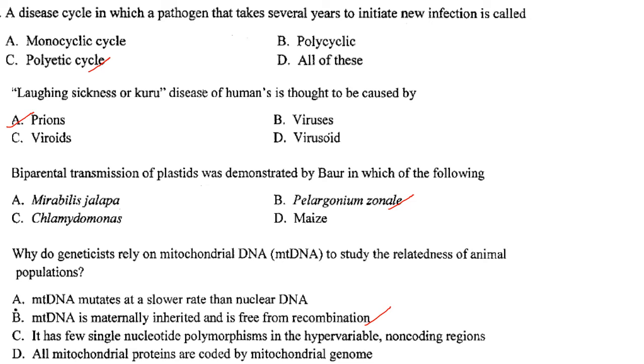Answer is option B. Why do scientists rely on mitochondrial DNA to study the relatedness of animal populations? Because mitochondrial DNA is maternally inherited and is free from recombination. So answer is option B.